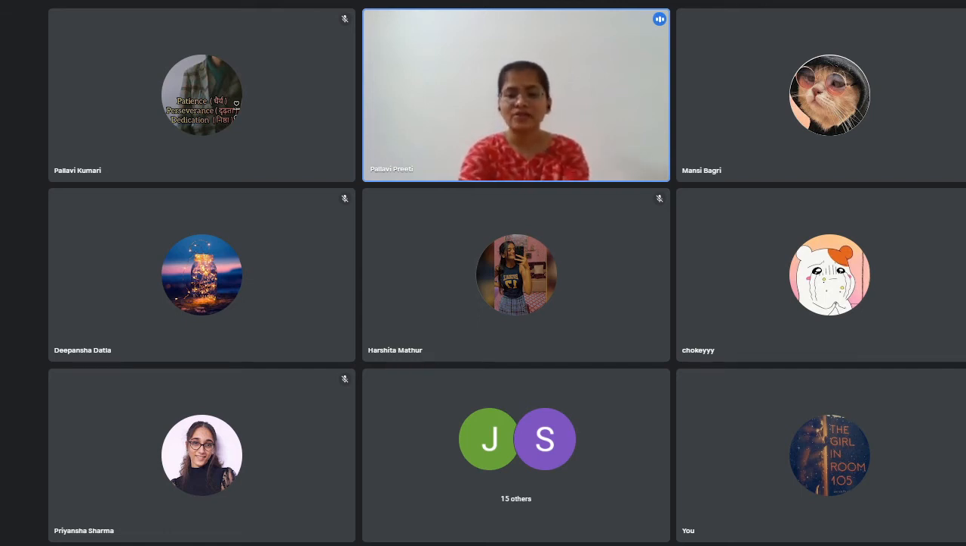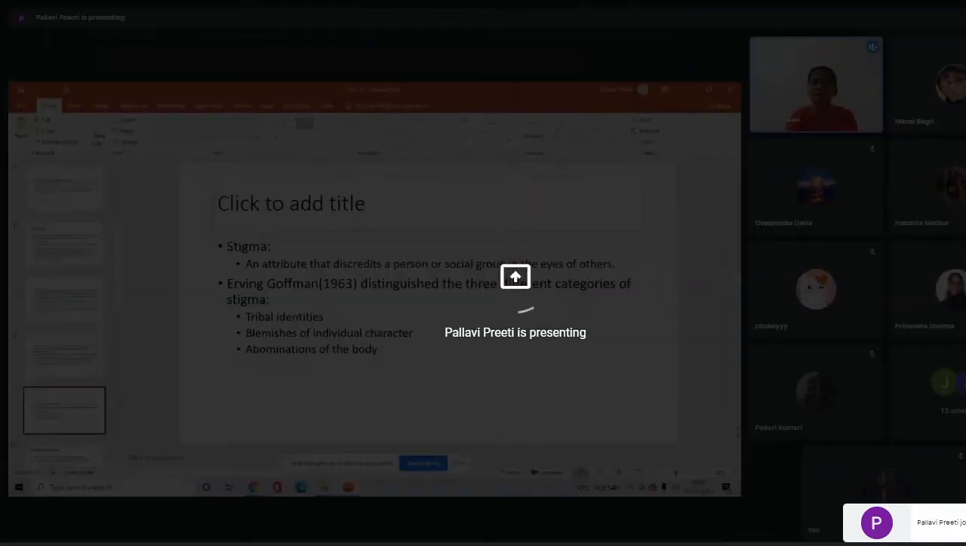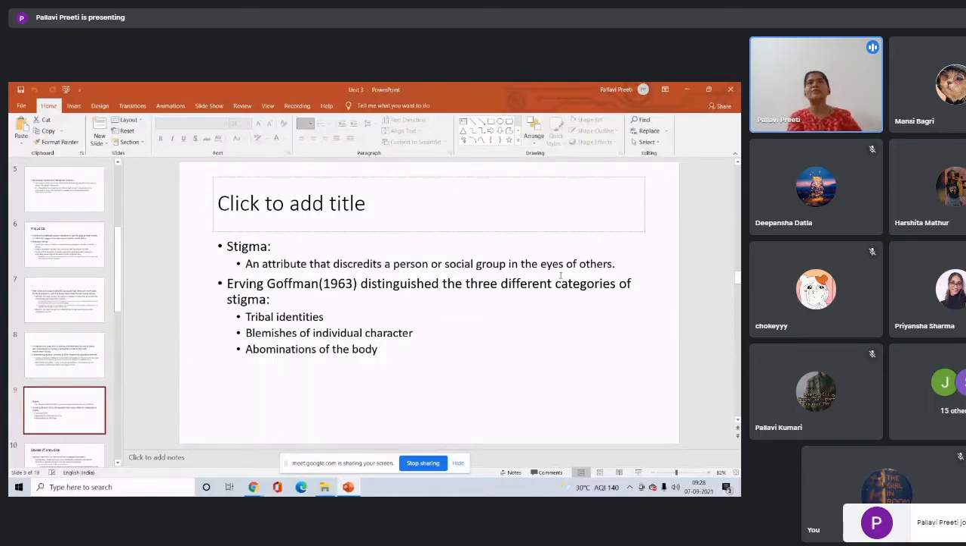So stigma is an attribute that basically discredits a person or social group in the eyes of others. For example, it was on the basis of sexuality, but you could also stigmatize on the basis of disability, right? Because you associate some attributes with that group, right? So if you stigmatize like this, it discredits and lowers the status of that person or that particular group in the eyes of others, right? Are we able to understand? Class, is stigma understandable?